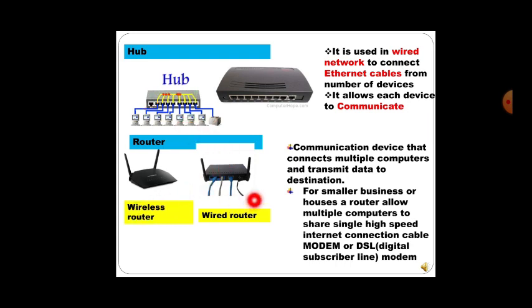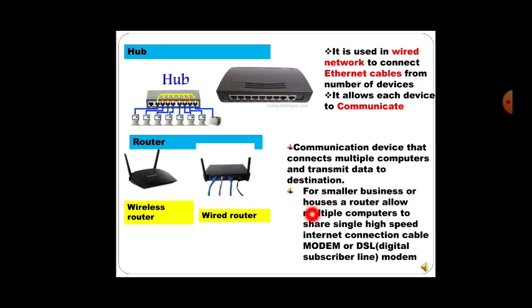Next is the router. Routers are classified into two types, wireless router and wired router. It is a communication device which connects multiple computers and transmits data to the destination.